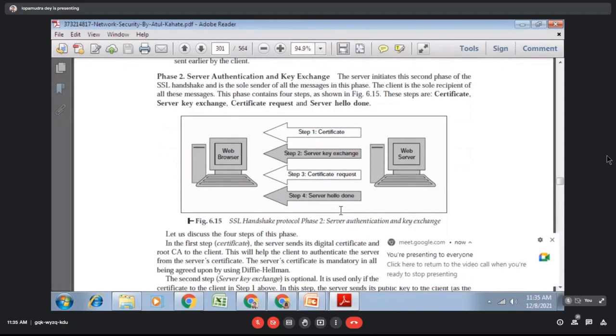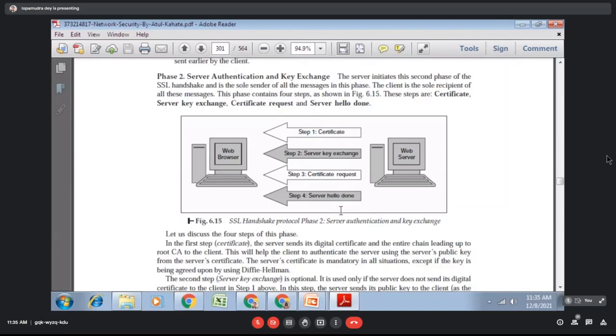So after the hello is done, next is server authentication and key exchange. First you have done the hello. Suppose we are using our phone, I am saying hello, you are saying hello. So hello means that both sides we are sharing similar kinds of information. After that, I have to verify myself, and you have to verify yourself. For example, if I am calling you, I will say, hello, I am Lupamudra De calling. And if you are calling, you will say, hello, I am XYZ calling. So this type of thing.